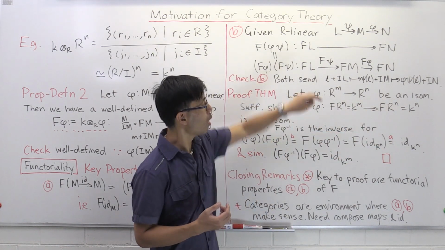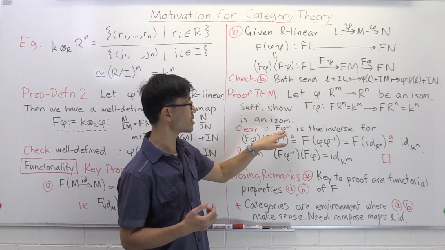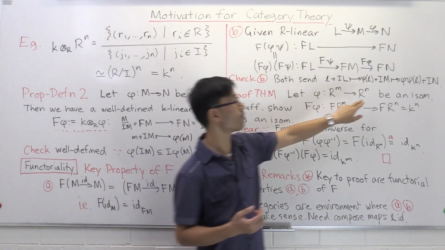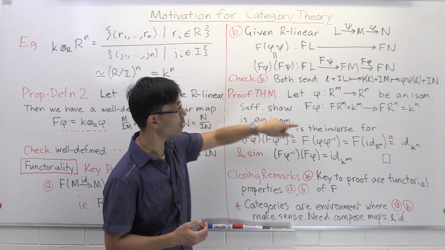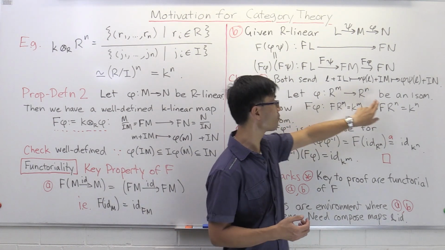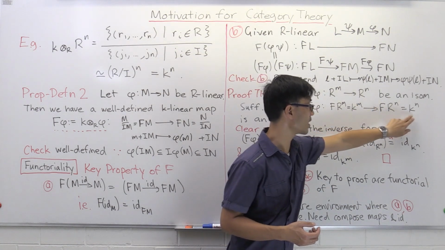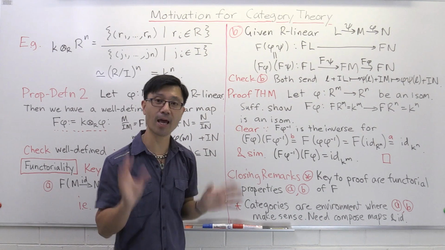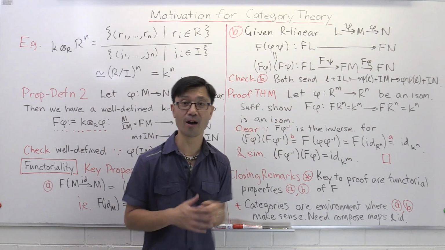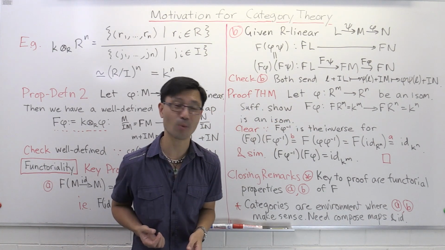And how do we do that? Well, phi is an isomorphism, so it has an inverse, which is an R linear homomorphism from R^n to R^m, phi inverse. And now we can apply F to that to get a K linear map from F of R^n, which is k to the n, back to k to the m, F of phi inverse. And I claim it's just the inverse of this F of phi. And it's actually very, very easy to see why that's true.